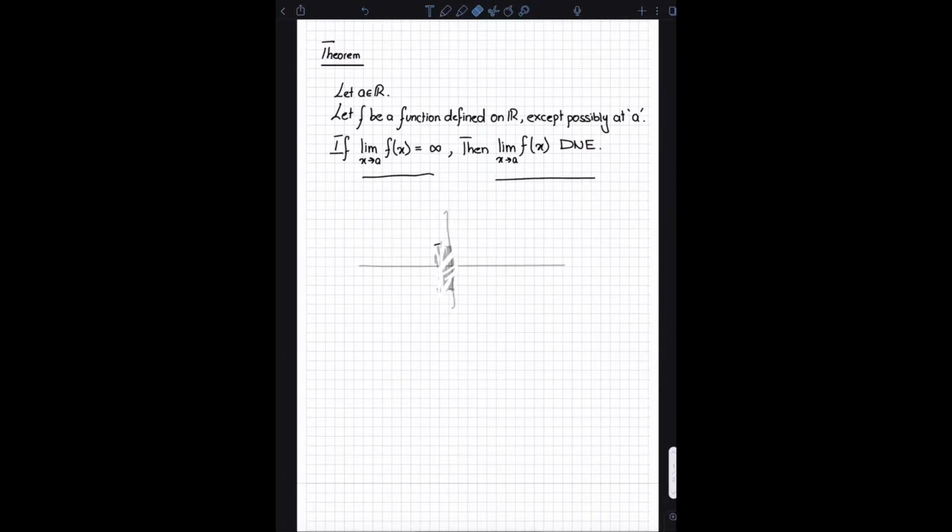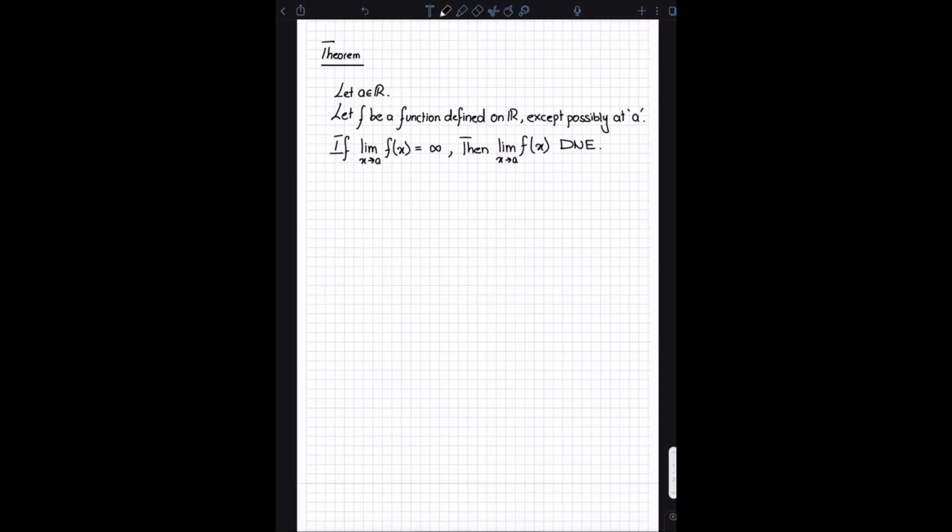Okay, so that's the theorem. One thing I would like to emphasize is that we do not actually require this function to be defined for every real number. It only needs to be defined close to a. But I'm just going to look over that detail for now. It's not really relevant to the actual proof. It's not going to change the proof at all. So it doesn't really make that big of a difference.